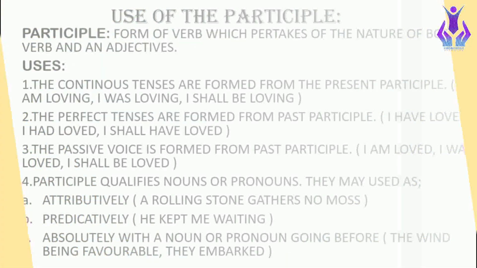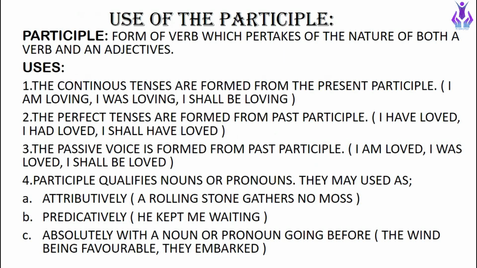So now moving towards the use of the participle. What is participle? As I have told you before, participle is a form of verb which partakes of the nature of both a verb and an adjective. A form of verb that can act both as a verb or an adjective is our participle. There are certain uses of participle.